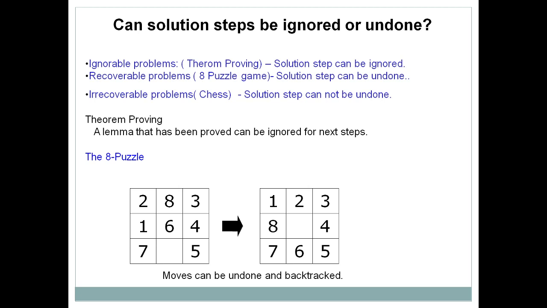In the game of chess, while moving the queen, we can say it is recoverable, because if that block is vacant, you can bring the queen back to the previous position. But this is not the case with the pawn. If you are moving the pawn one place ahead, you cannot bring it back to the previous position. So in chess, we say that it is an irrecoverable problem. I hope you understand. Can the solution step be ignored or undone? So these 3 kinds of problems can be there. You need to identify whether it is an ignorable problem, recoverable problem, or irrecoverable problem.